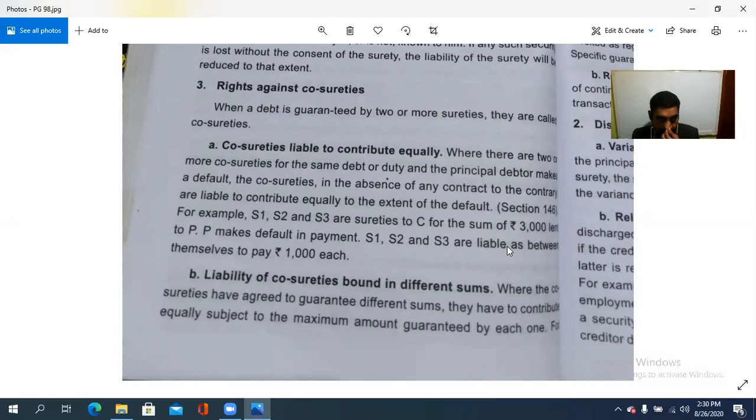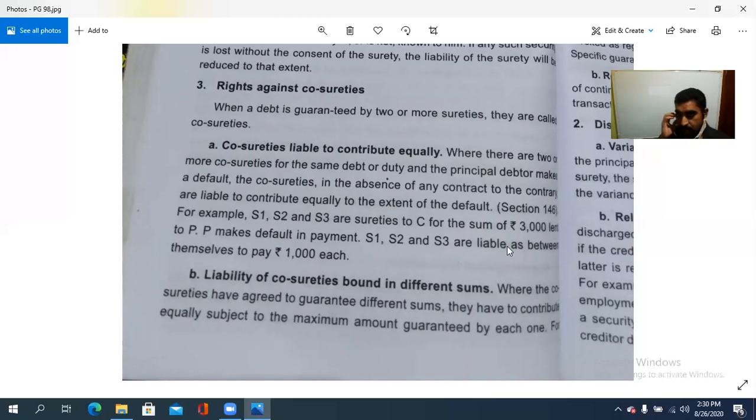For example, S1, S2 and S3 are sureties to C for the sum of rupees 3,000 lent to P. So S1, S2, S3 are the co-sureties, agreeing to pay a sum to C for the 3,000 lent to P. P makes a default in payment, and S1, S2 and S3 are liable to pay 1,000 each. The 1,000 is distributed equally among the co-sureties.